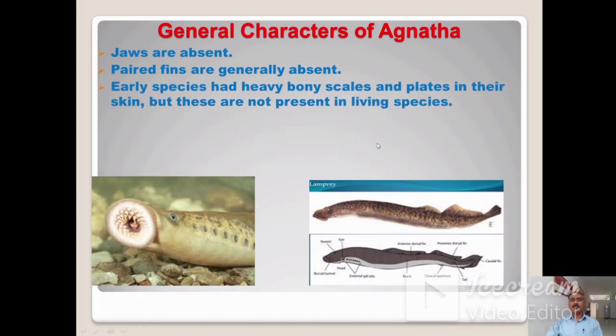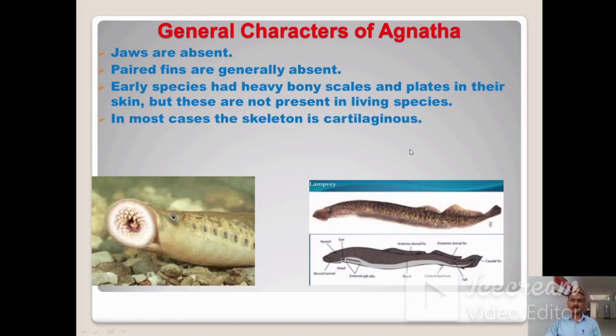Early species had heavy bony scales and plates in their skin, but these are not present in living species. When you see the early species, that means those species are not present today. In those species they had heavy bony scales and plates in their skin. But in the living species, such bony scales or plates are not present. In most cases, the skeleton is cartilaginous.